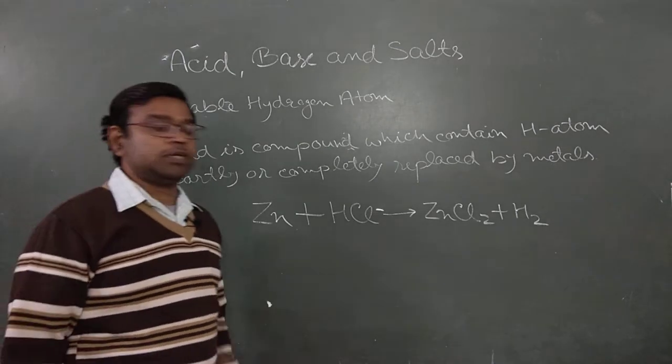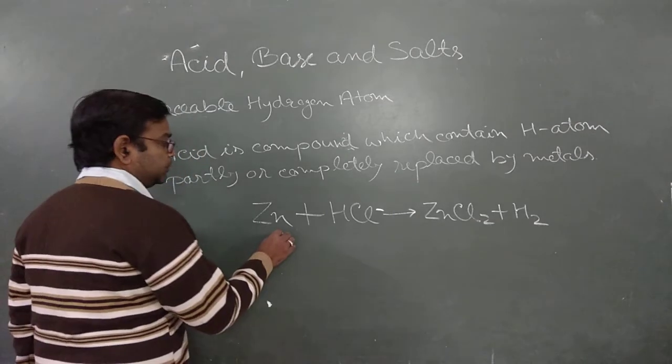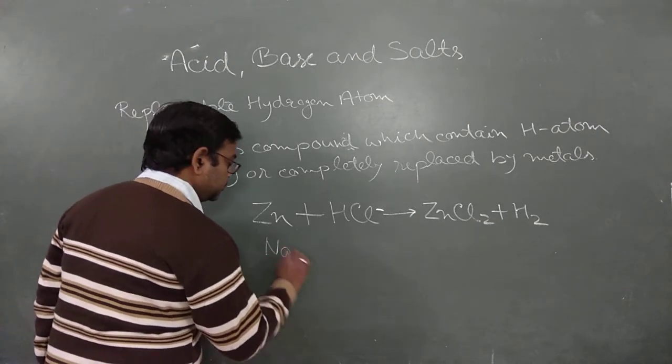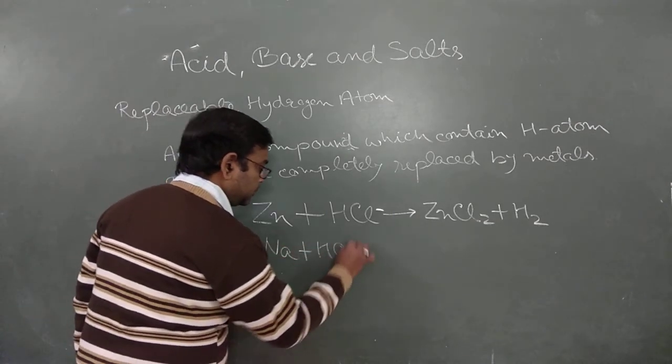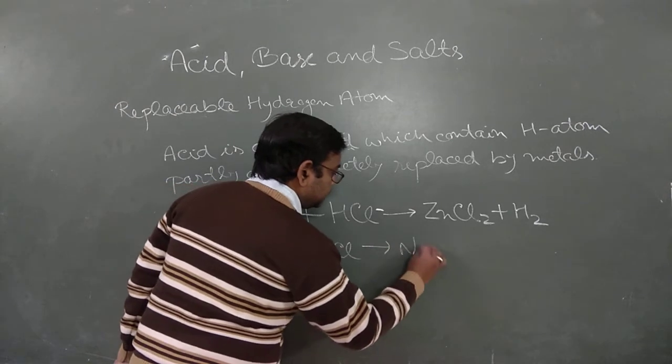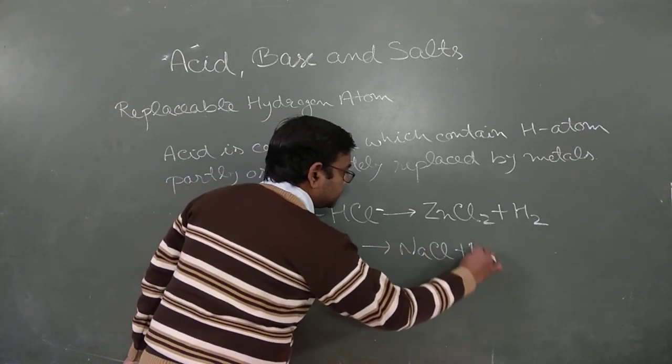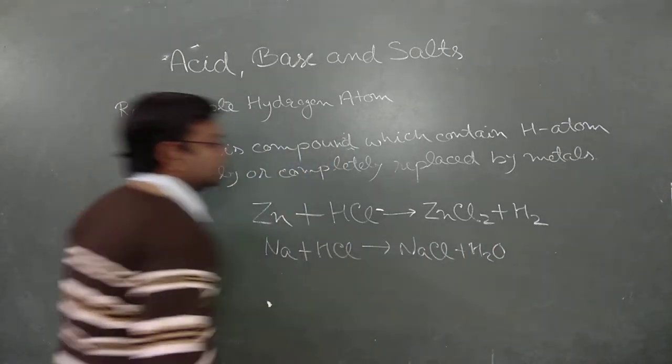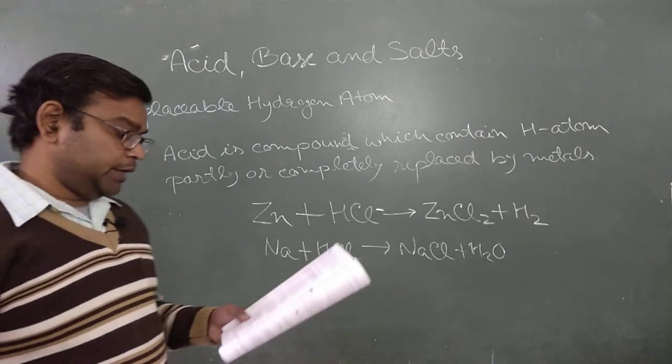There are many more examples. For example, in place of zinc, you can use sodium also. So we have NaCl plus H2. Clear? Likewise, you can read many more examples.